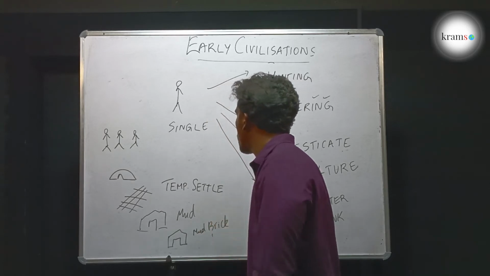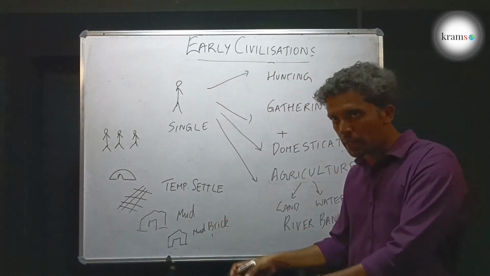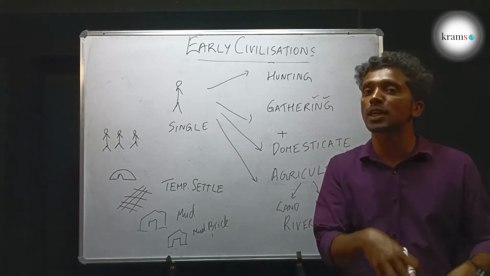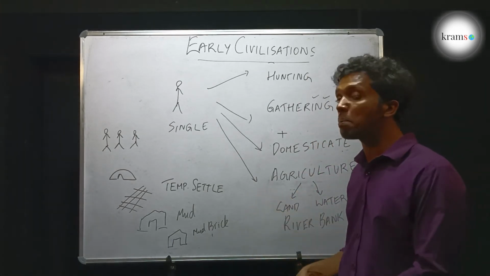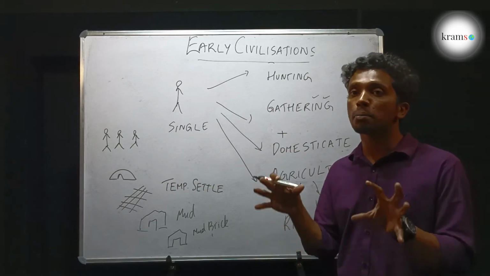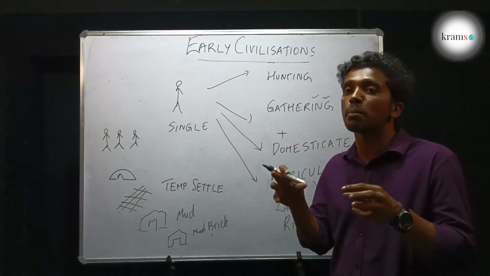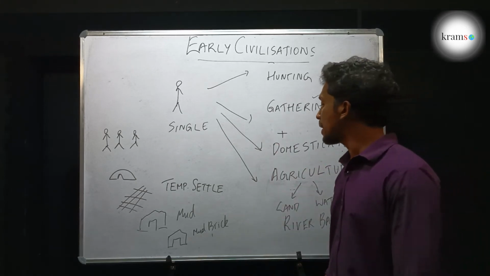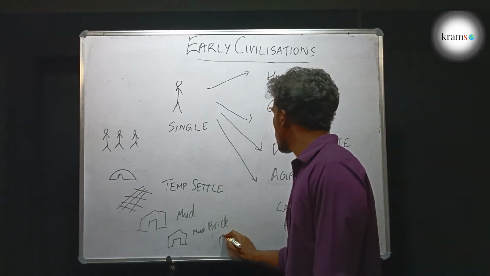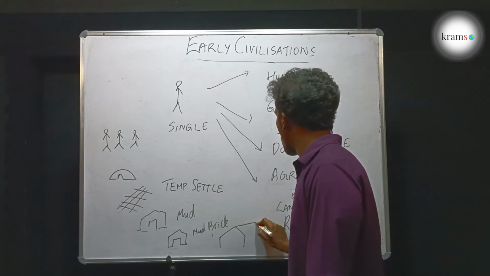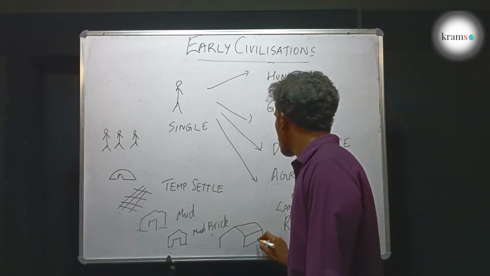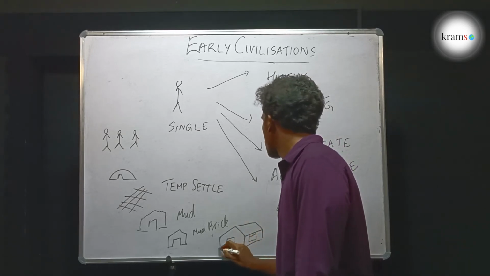Then they came to know that these mud bricks, if they keep it in the fire which they use to cook food, it will get burnt and become hard bricks called burnt bricks, which will be stronger and which can be used to make bigger buildings. Hence they started to make bigger, stronger buildings with burnt bricks.